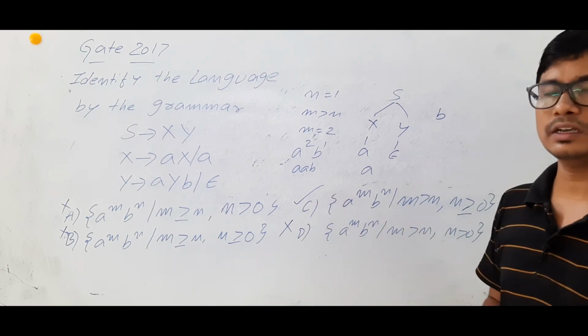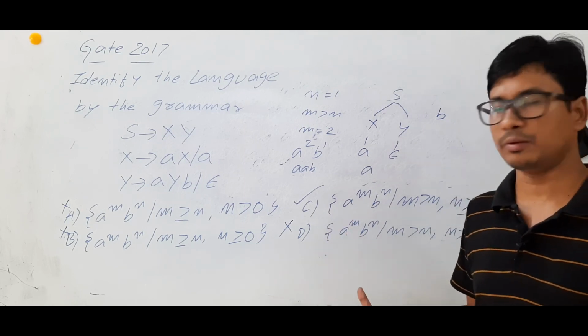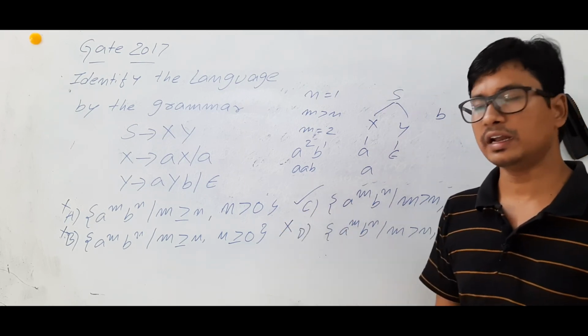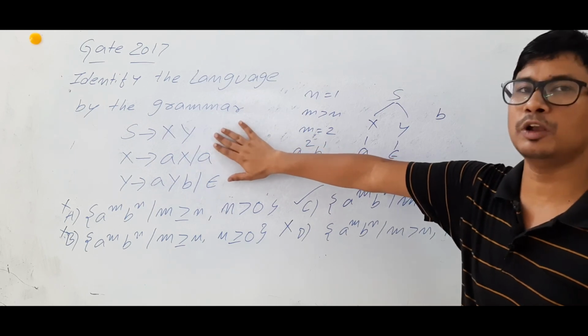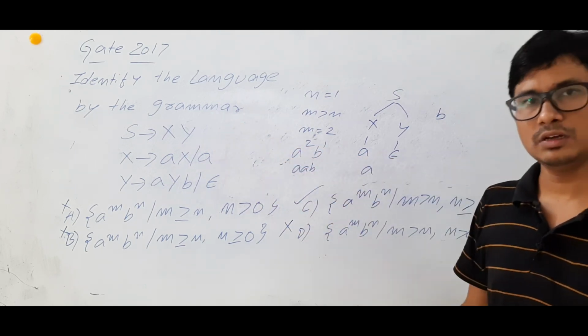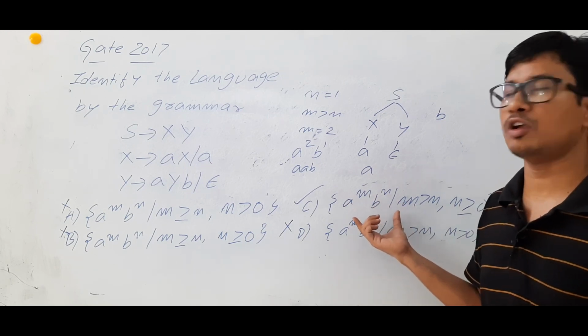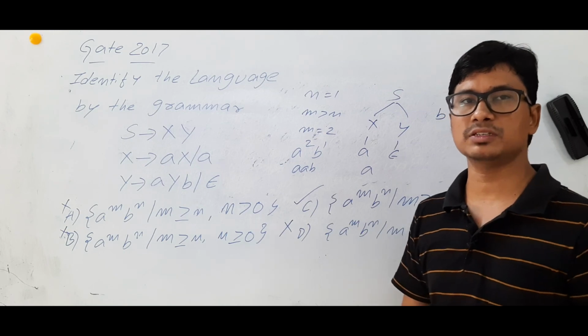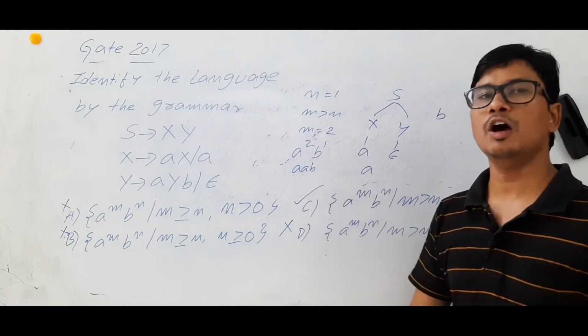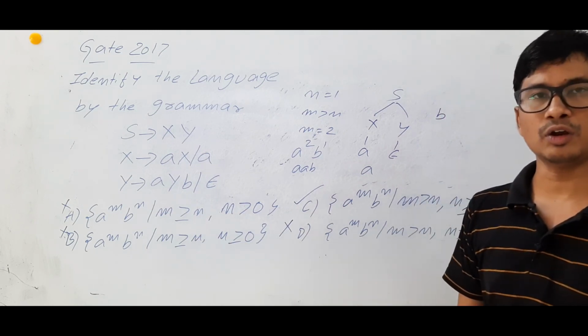They did not give any option called none of the above. So option C is the right answer, and options A, B, D are the wrong answers.